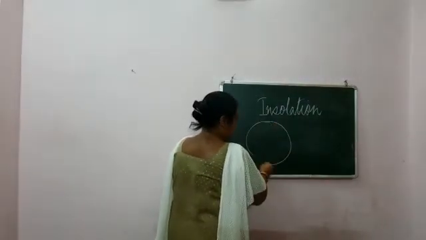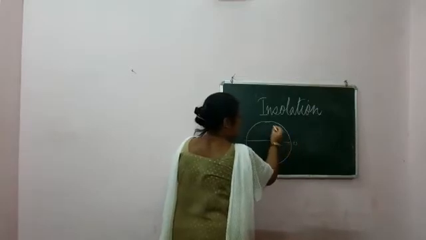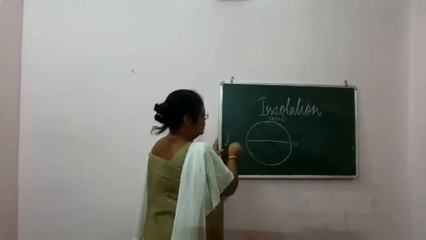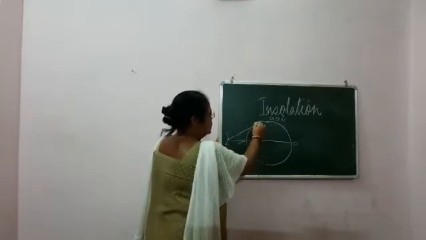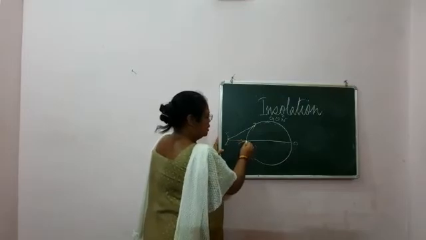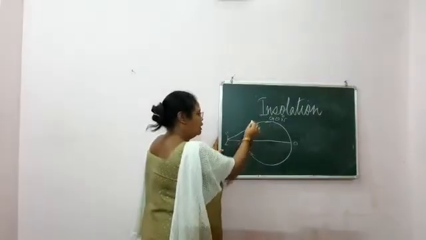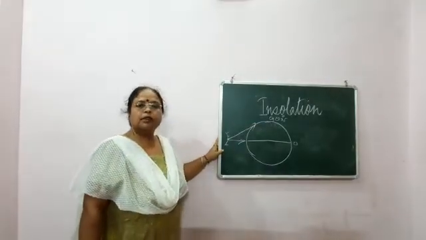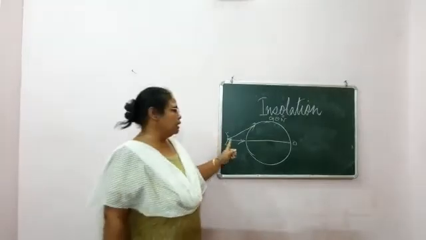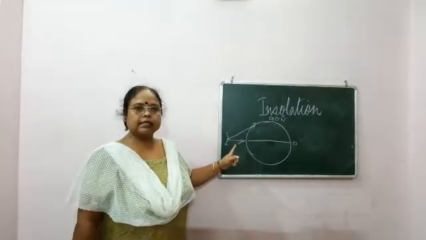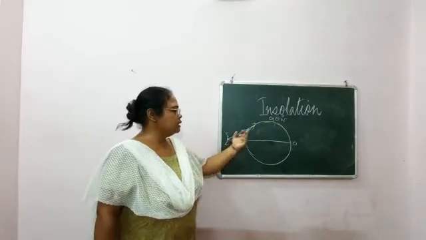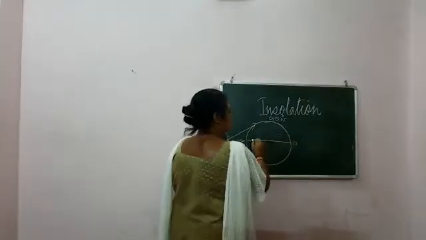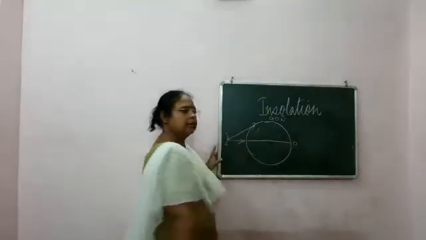Suppose this is the equator, 0 degree, and this is 90 degree north. Here the sun's rays fall vertically, here they are slanting. So from lower to higher latitude, slanting rays mean they travel long distances, and at the equator they travel a shorter distance. So here more energy, here less energy. So we will see that as latitude increases, temperature decreases.